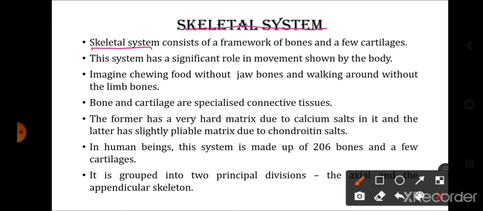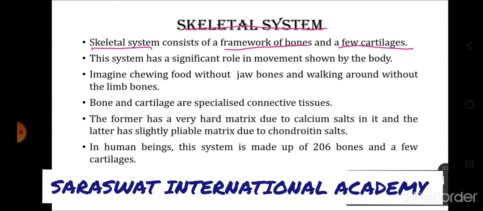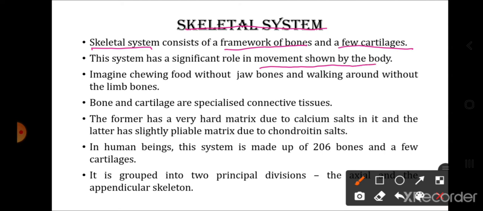Now the skeletal system consists of a framework of bones and a few cartilages. So what is the skeletal system made up of? It is made up of bones and a few cartilages. Now this skeletal system has a significant role in the movement shown by the body. So the most important function of the skeletal system is that it is responsible for movement. The bones are attached with the muscles and they bring about various kinds of movement. So the movement of the body basically is due to the skeletal system, right? The association of the bones as well as the muscles.